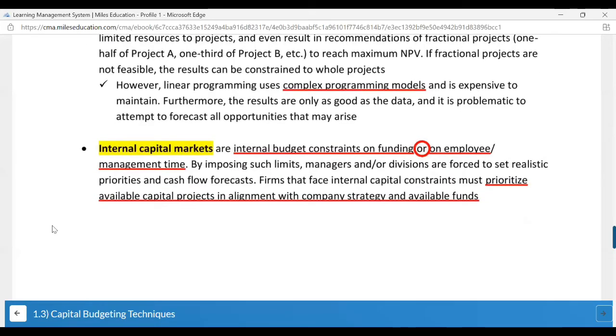Internal capital constraints are internal budget constraints on funding or on employee management time. By imposing such limits, managers or divisions are forced to set realistic priorities and cash flow forecasts. Firms that face internal capital constraints must prioritize available capital projects in alignment with company strategy and available funds. The advantage of this is that it will help you in selecting the best and the right project, the right fit.